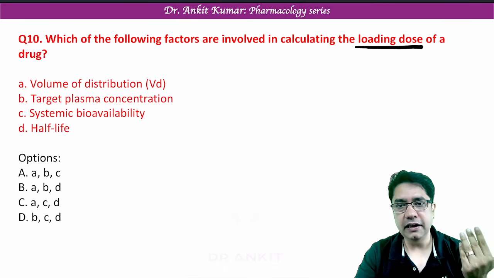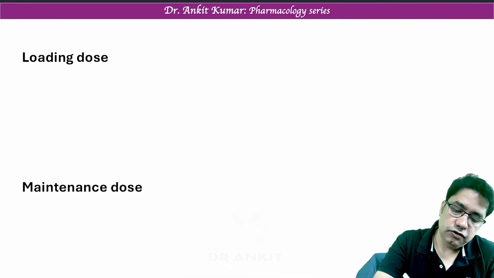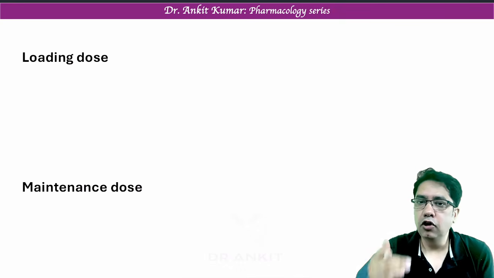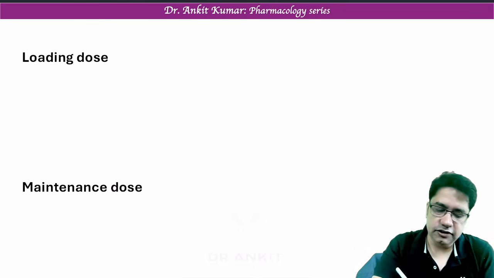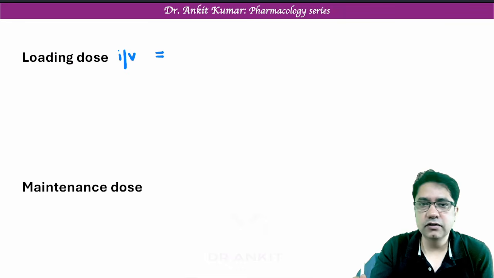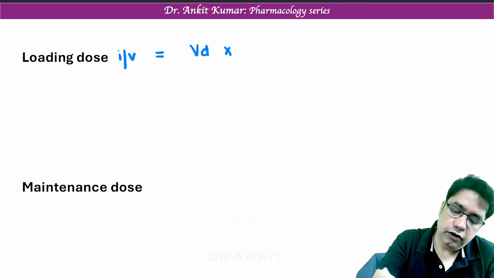So first let me tell you the formulas of loading dose and maintenance dose. Loading dose is the first dose we give in our patient to achieve target concentration. IV loading dose is calculated as volume of distribution into the target plasma concentration which you want to achieve.